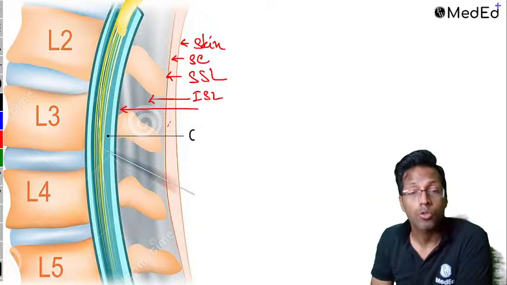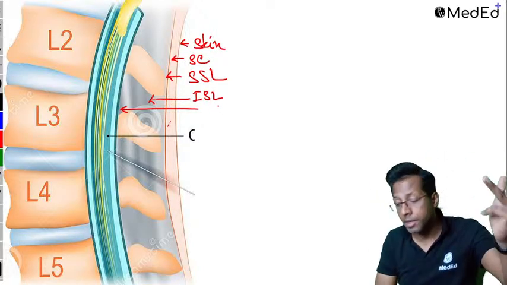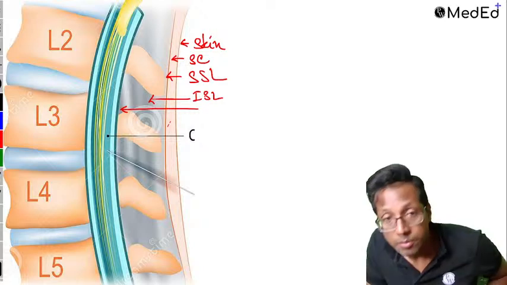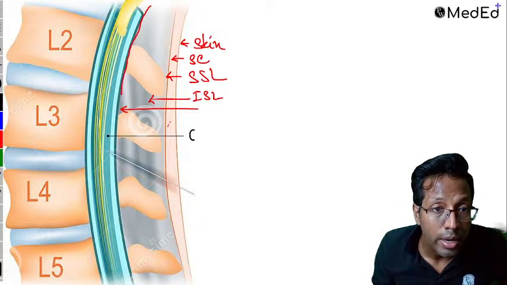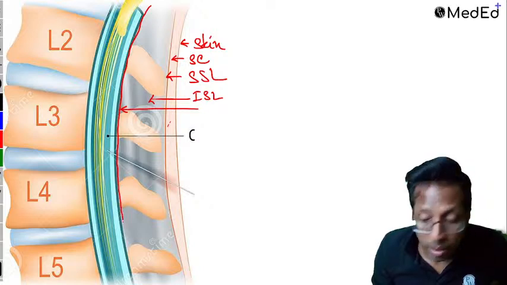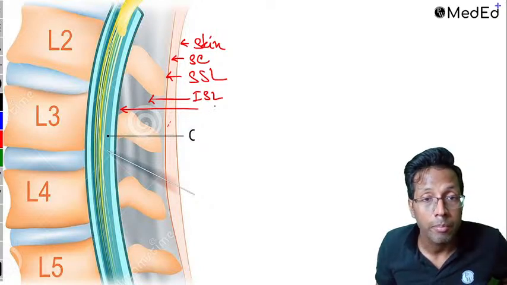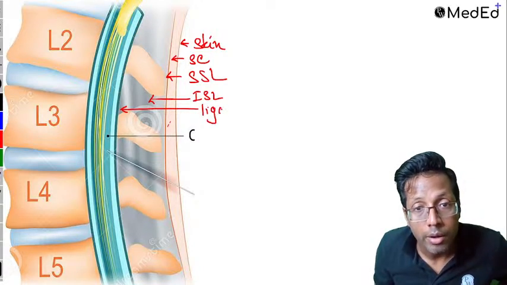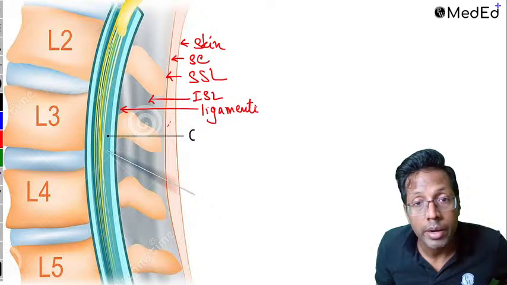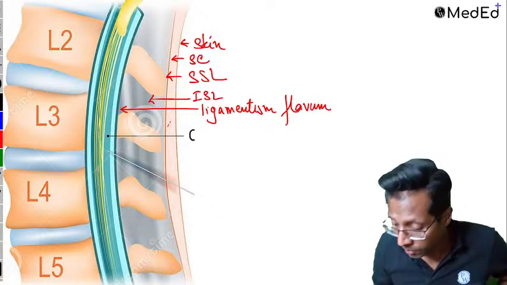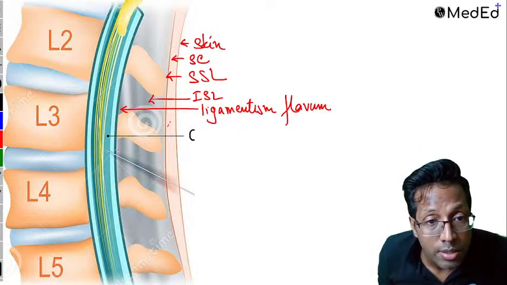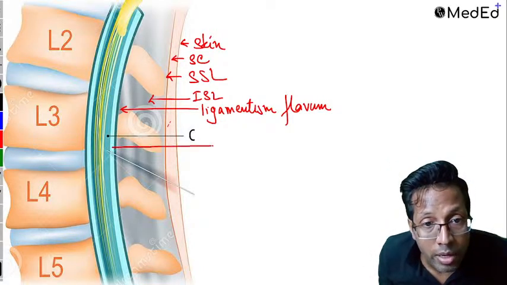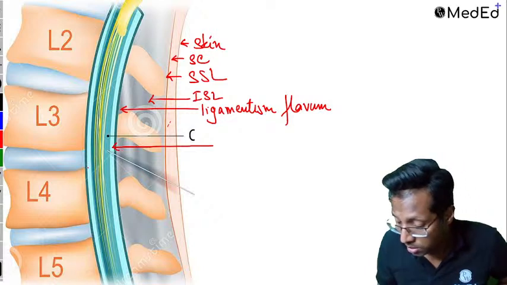Anyone? So skin, subcute, supraspinous, interspinous, that's 4 layers. That's again a ligament which you see, which is seen over here. This is again a ligament, okay? And this ligament is called as ligamentum flavum. This is important. This is called as ligamentum flavum. Okay? After the ligamentum flavum, then my point is, what is this layer? Once you have crossed ligamentum flavum, what layer is this?